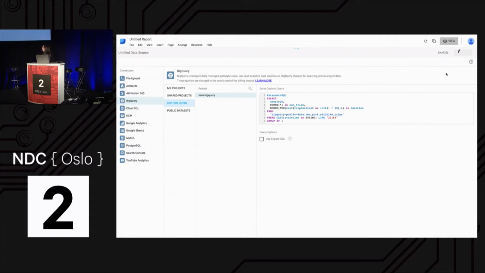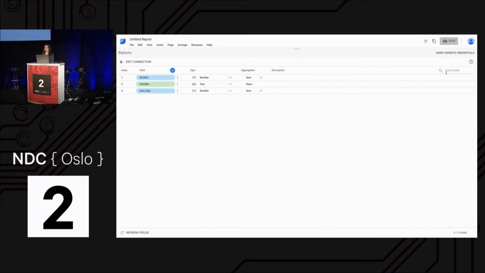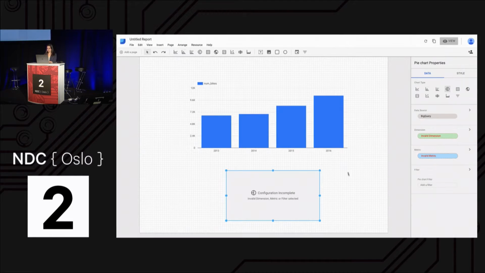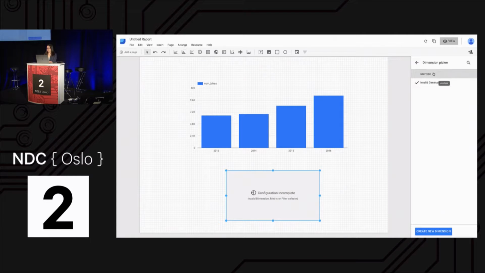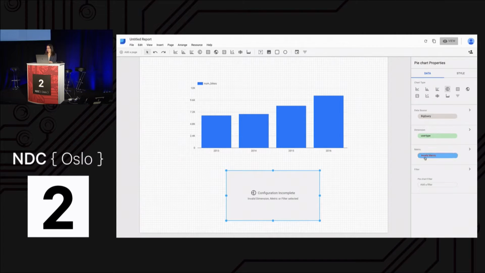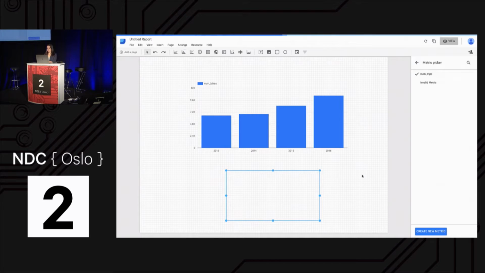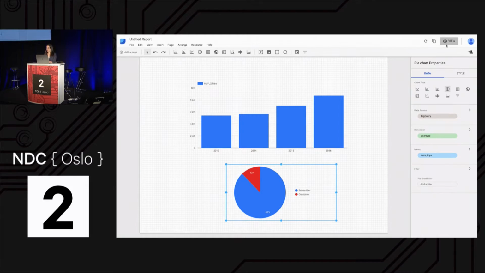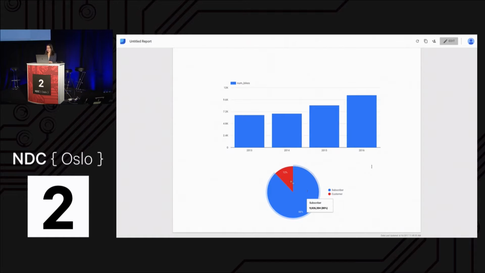And then I should be able to generate a nice pie chart showing me the number of trips by subscribers versus customers. So I'm going to disable that field. We're not going to use duration in this example. And just need to tell it to sort by user type, and then the metric is going to be number of trips. And there we get a chart to show you that subscribers account for 88% of all trips taken in the system. So then I can, again, go back to view mode, and I can see that nice interactive pie chart.